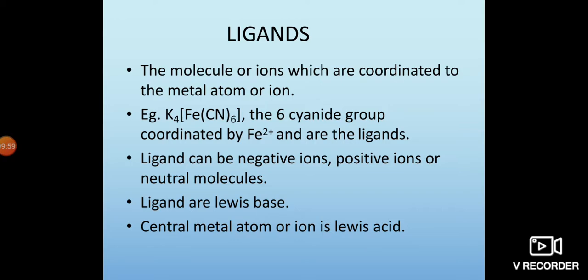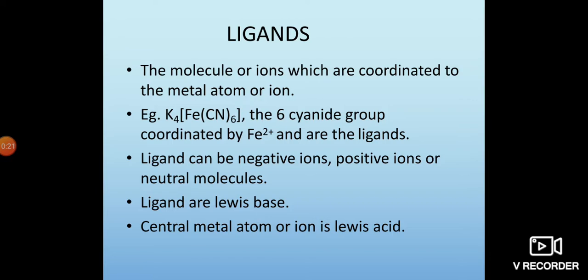The molecules or ions which are coordinated to the metal atom or ion. Example: potassium ferrocyanide. The 6 cyanide groups coordinated to the iron 2+ ion are the ligands.